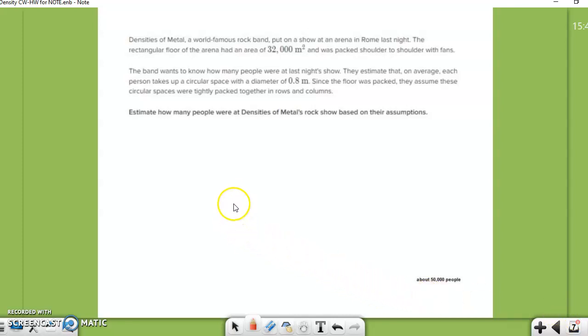This is going to be Densities of Metal, a world-famous rock band that put on a show in an arena in Rome last night. The rectangular floor of the arena has an area of 32,000 meters squared, packed shoulder to shoulder with fans. They want to know how many people were at last night's show. They estimate that on average, each person takes up a circular space with a diameter of 0.8 meters. So let's think about this. If I start putting circles down like this, I'm going to have all this little dead space around here, so it's not going to be very efficient.